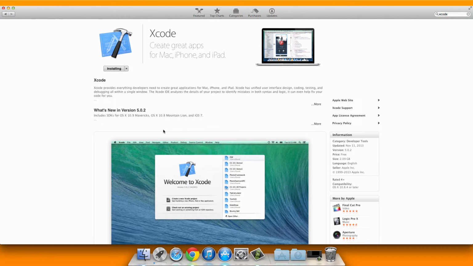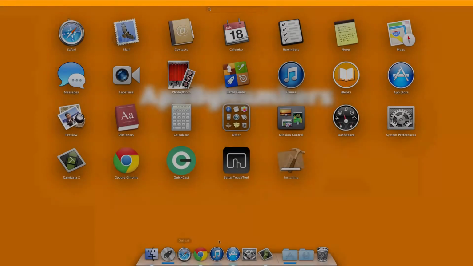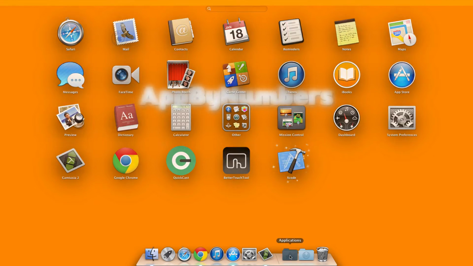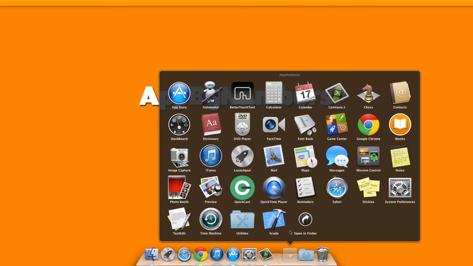The download is just over 2 gigabytes and it will take quite some time to download. I'll fast forward to show you how to install it. Now that the download is complete, you can see in Mission Control that Xcode is installing. When Xcode is finished, you'll be able to find the application in your Apps folder.